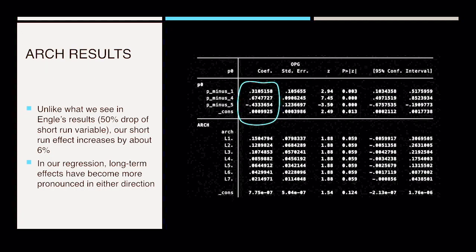When looking at our ARCH results, we see that our short-term coefficient has increased by about 6%, unlike in Engle's results where it dropped by about 50%. What is also different from Engle's ARCH model is that our long-term coefficients have become more pronounced in either direction.